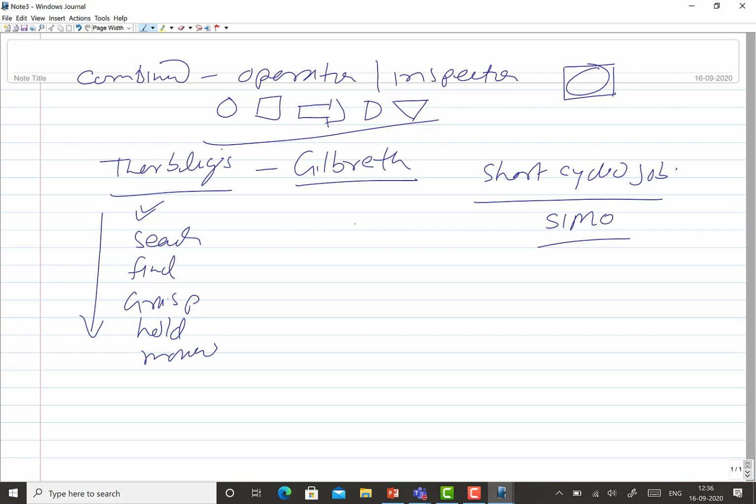So these are for micro level activities, and these others are for macro level activities. Now I'll be talking about the first one, the outline process chart.